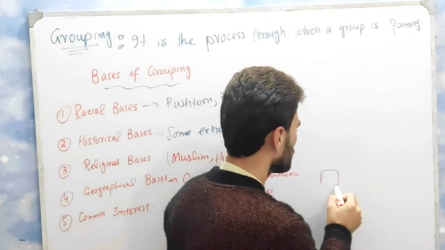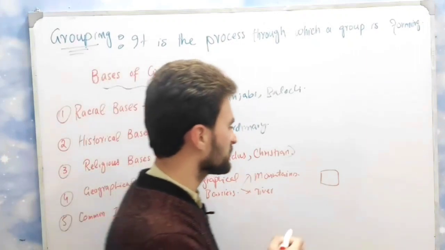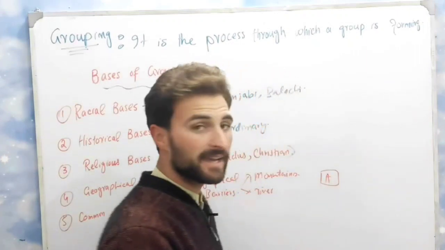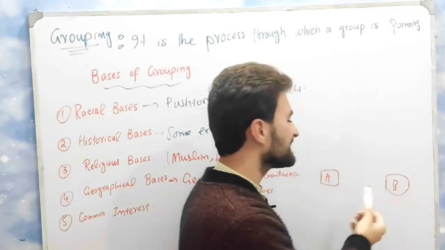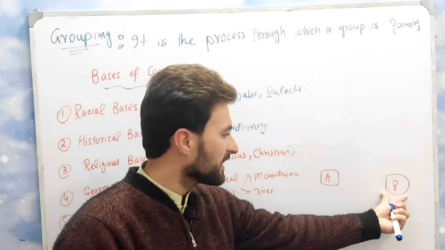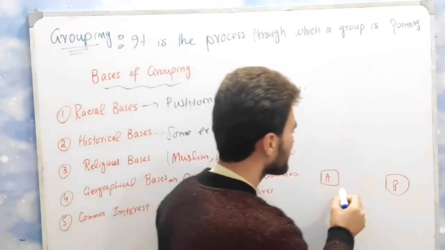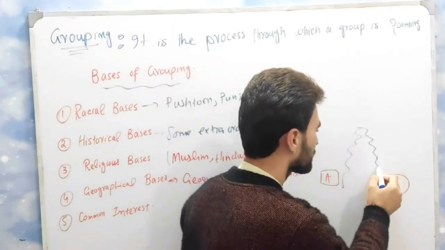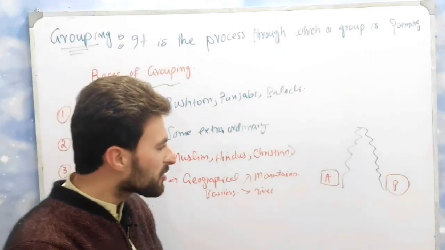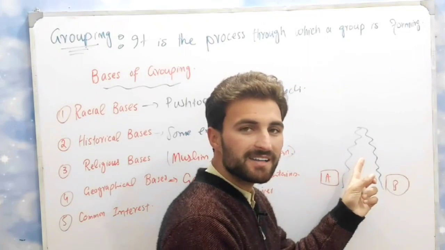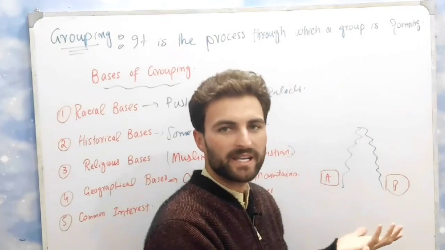Let's suppose some people live in this area, and I am naming it A, and other people live at this territory or this place, and the name of that place is B. If there is a geographical barrier in the form of mountains, because of this mountain or geographical barrier, these people are separated from one another.